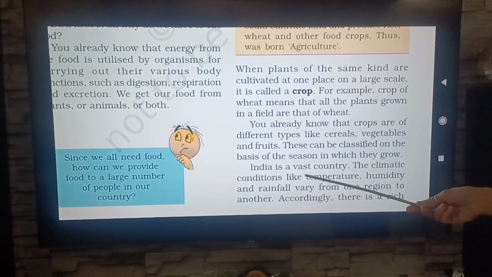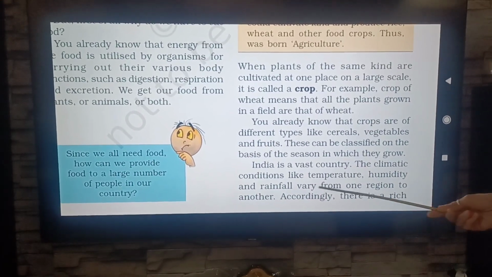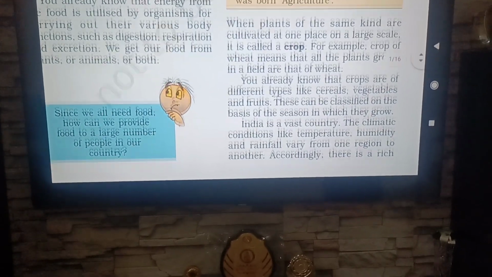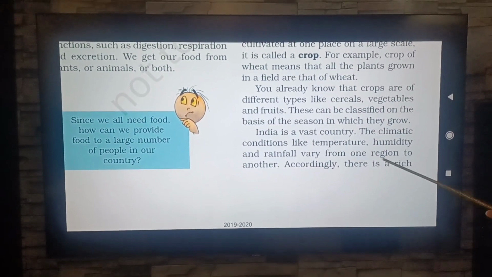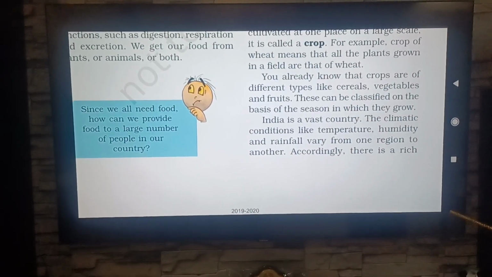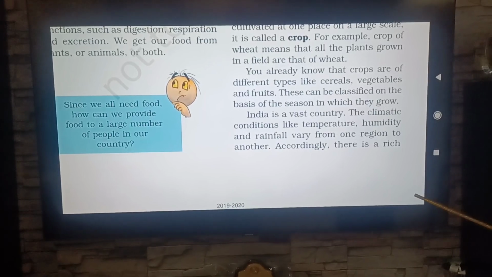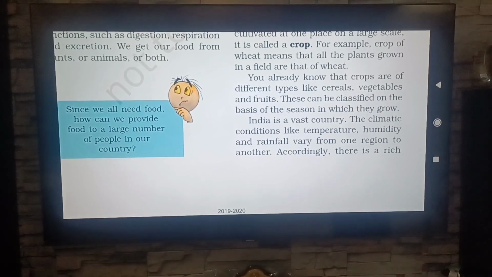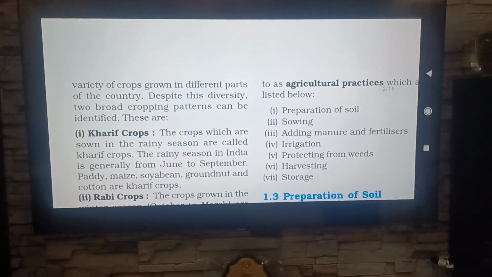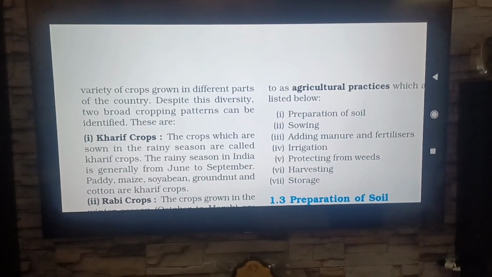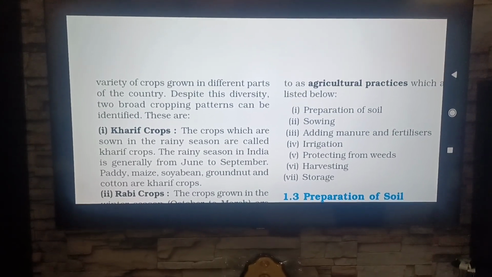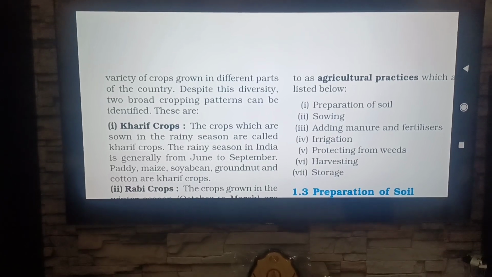India is a vast country. The climatic conditions like temperature, humidity and rainfall vary from one region to another. Different parts have different climatic conditions, so in different areas, different types of crops are grown. Accordingly, there is a rich variety of crops grown in different parts of the country because we have different types of rainfall, temperature and humidity. So much variety of crops we can see in our country.